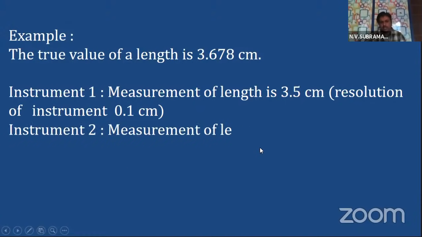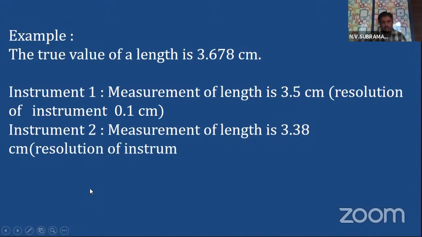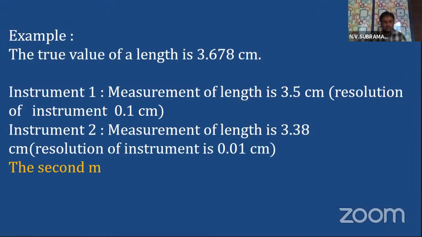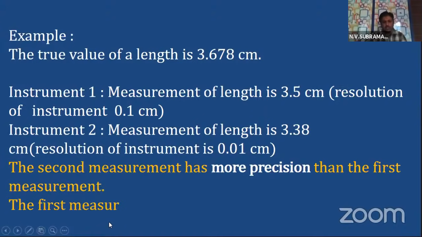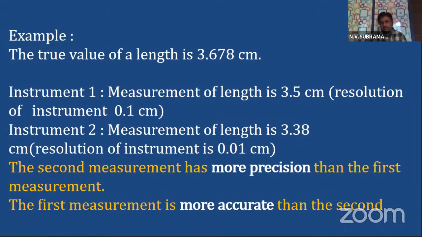The measurement of length is 3.38 centimeters. The resolution of the instrument is 0.01 centimeters. So the second measurement has more precision than the first measurement. But the first measurement is more accurate than the second.